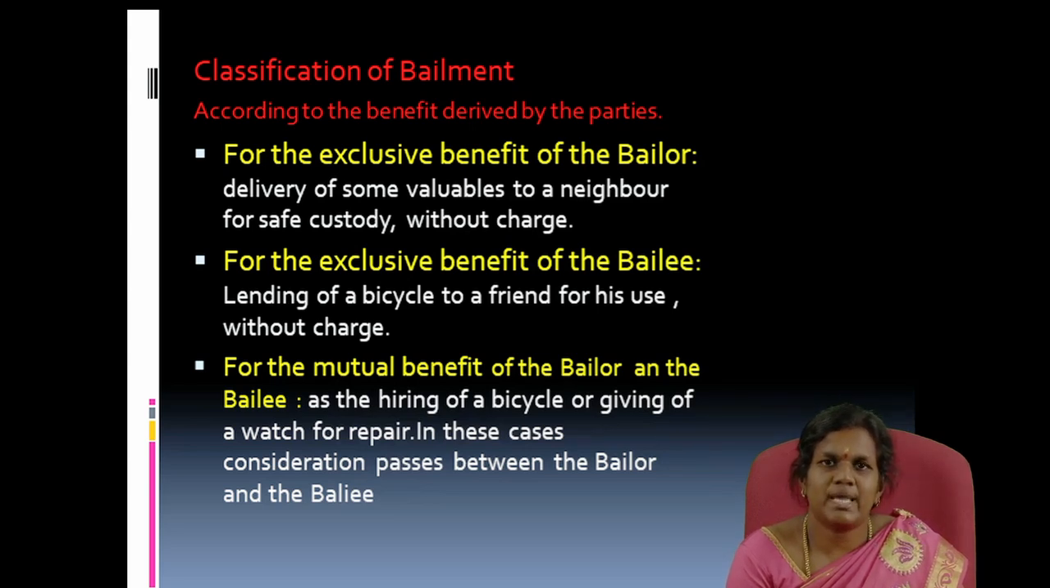The second one is for the exclusive benefit of the bailee, for example, lending a bicycle to a friend for his use without any charges. In such cases the bailee has the benefit. And the third one is for the mutual benefit of the bailor and bailee, for example, hiring a bicycle or giving a watch for repair. In both these cases, there must be consideration between the bailor and the bailee.